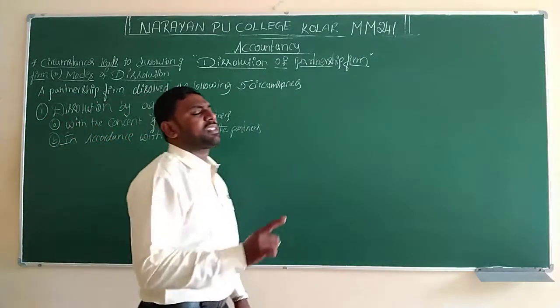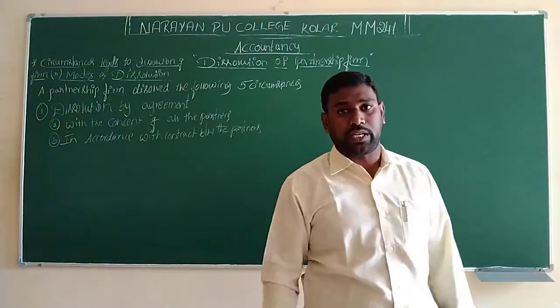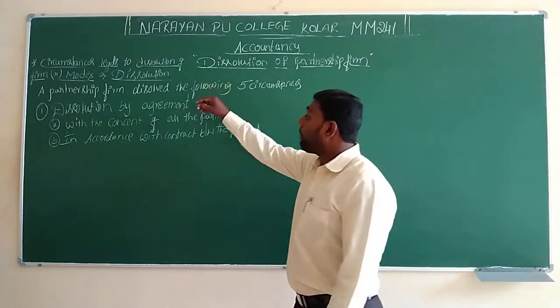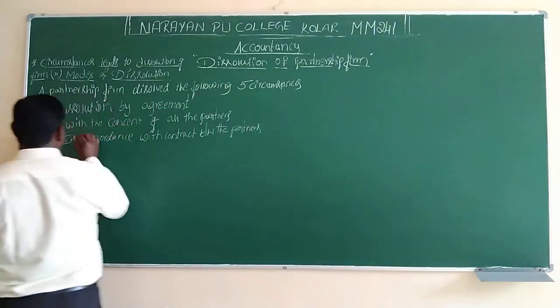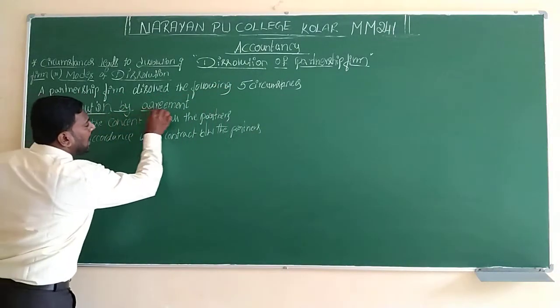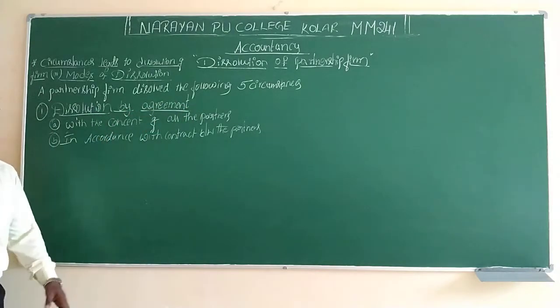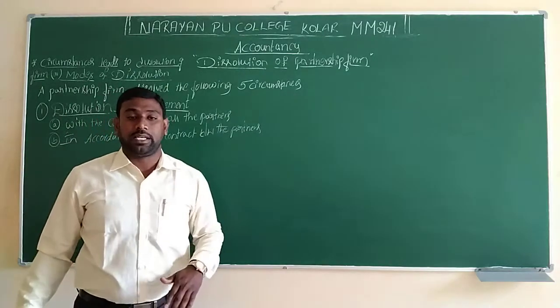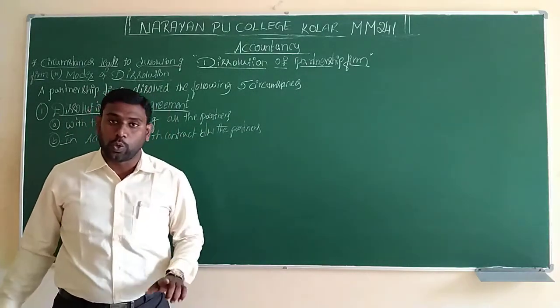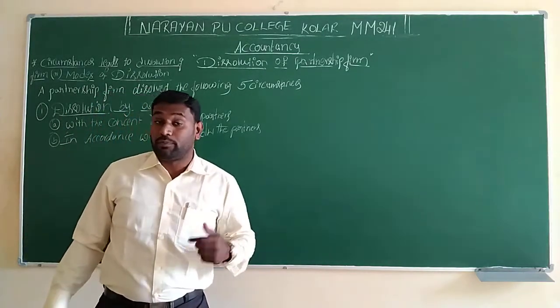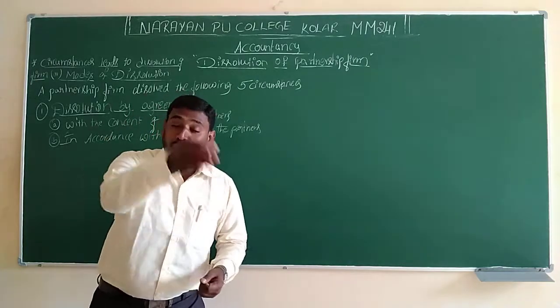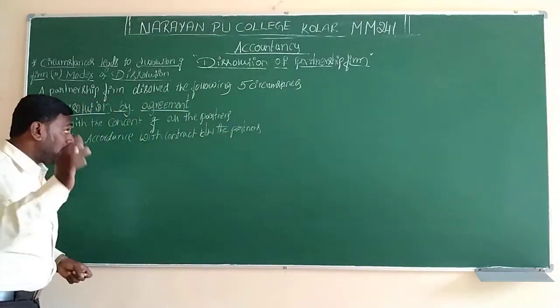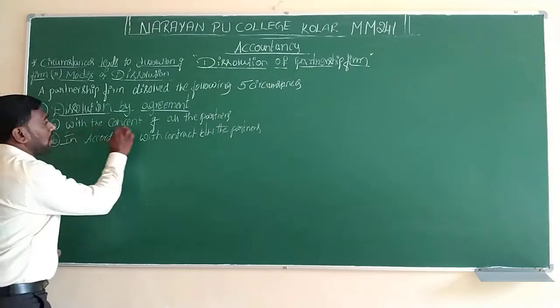So this is the first circumstance with which a company is going to be wound up, that is dissolution by agreement. If a company wants to close on the basis of the agreement, the company is going to be closed. How will the agreement be? We make the agreement, and even though we are going to close the company, we close it with the consent of all partners.